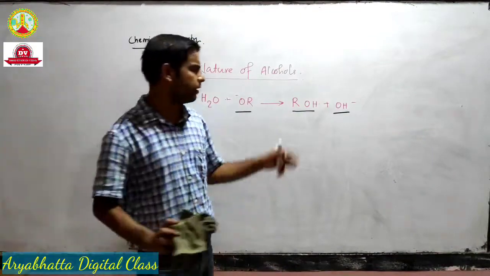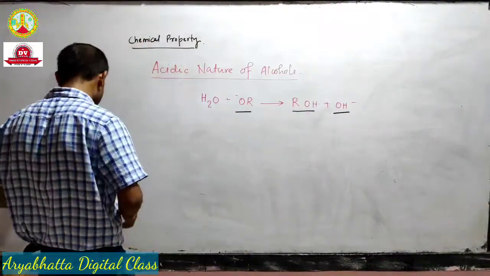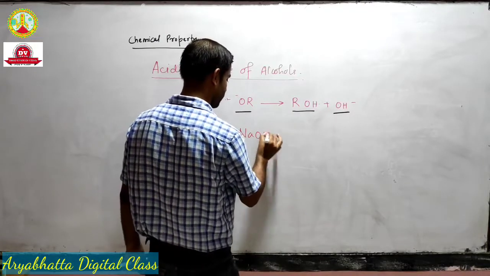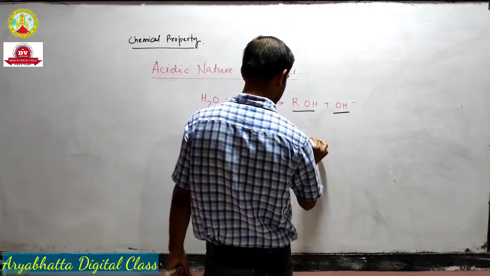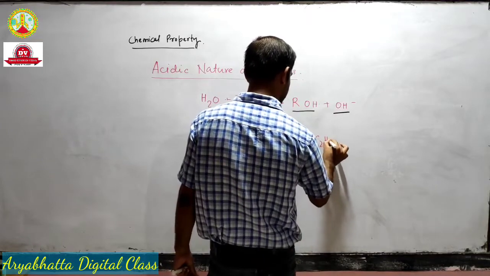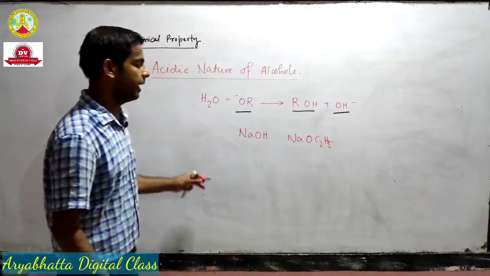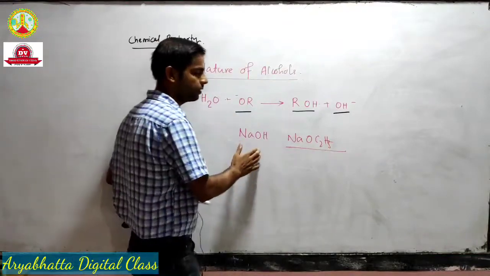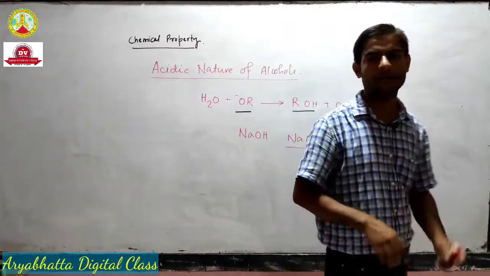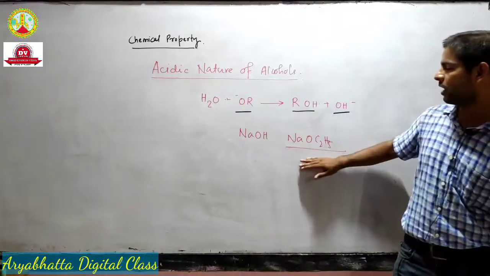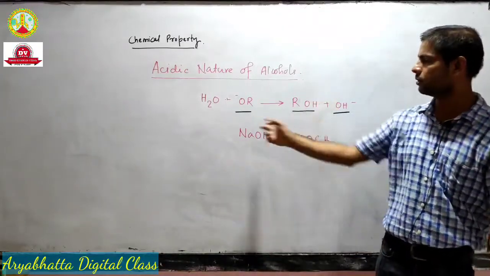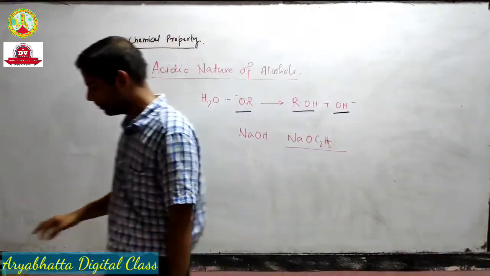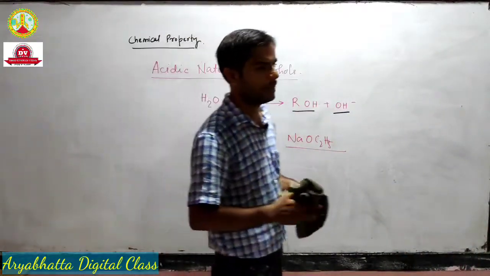So it tells us that if you have sodium hydroxide and, suppose, sodium ethoxide, then sodium ethoxide is a stronger base than sodium hydroxide. Okay, you understand? This is a stronger base than this due to this reaction. So I hope you understand these things.